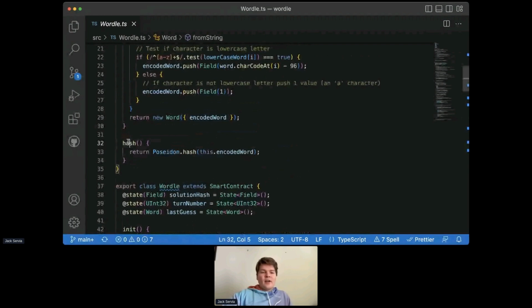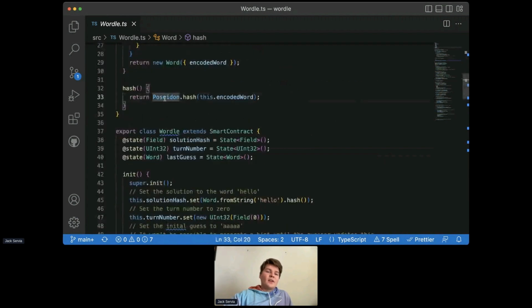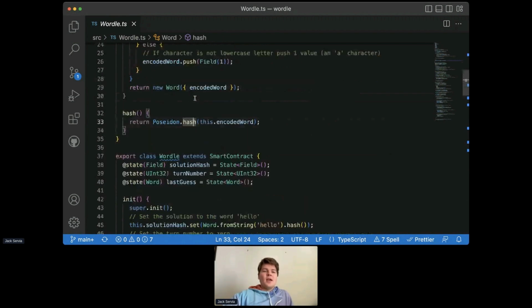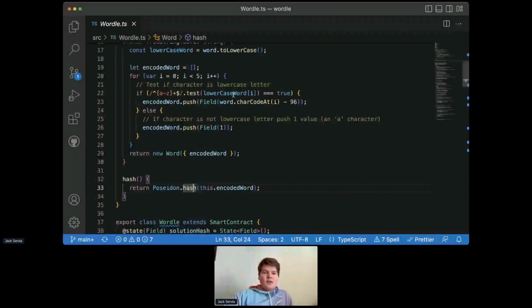We also have a method which is hash, and so we can call this, and what it'll do is return the hash of the encoded word. And so this Poseidon is our hash function here, and we just call this hash method on it. And we pass in our encoded word, which is an array of fields. And we get back a single field element, which is the hash of our encoded word. And so we've now defined another data type that we can work with. And we'll have last guess equal this.